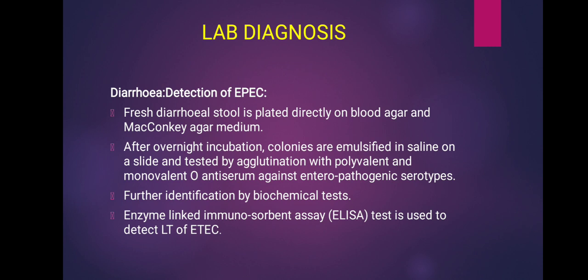First one for diarrhea, the detection of enteropathogenic E. coli. For this, fresh diarrheal stool is plated directly on blood agar and MacConkey agar medium. After overnight incubation, the colonies are emulsified in saline on a slide and tested by agglutination with polyvalent and monovalent O antiserum against enteropathogenic serotypes. Further identification by biochemical test. We can also plate them in the specific media, that is EMB agar. Then we can carry out the ELISA test, enzyme linked immunosorbent assay, to detect the presence of this organism.